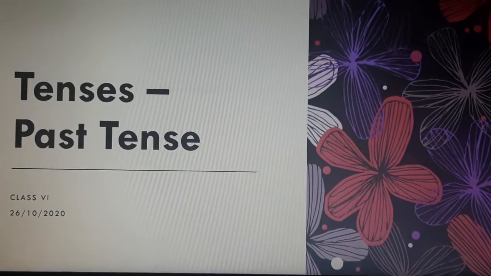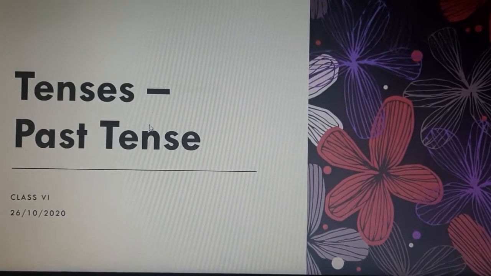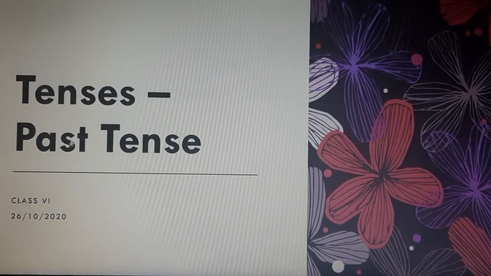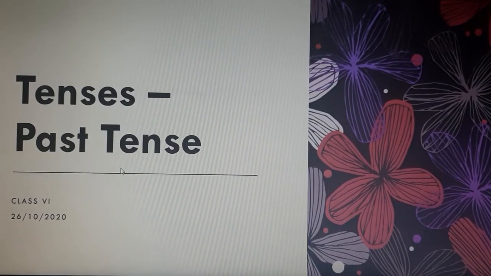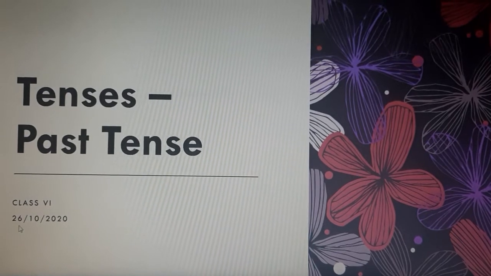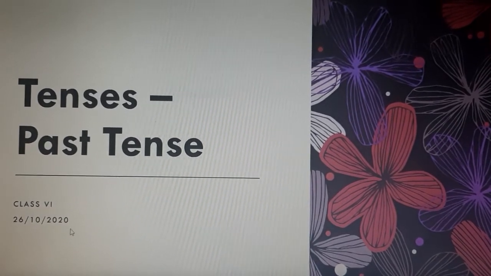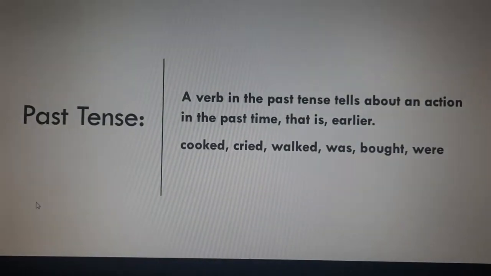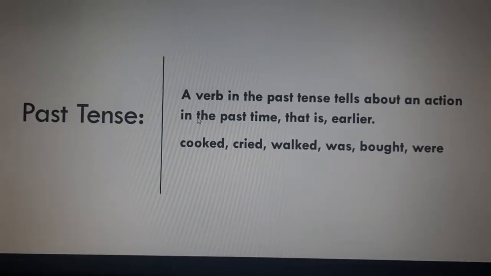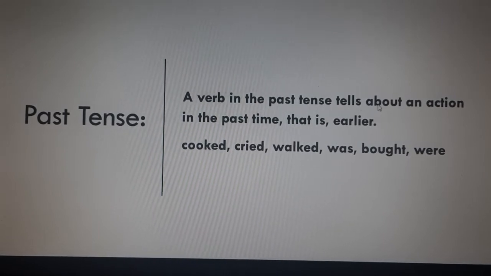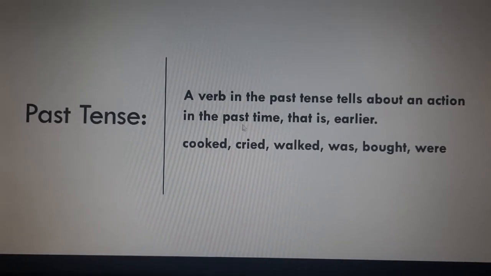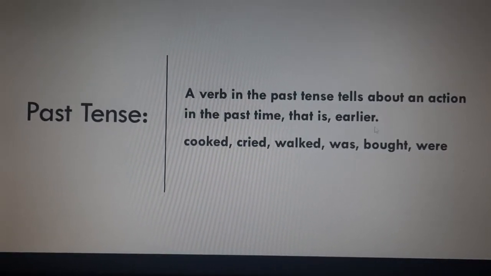This is your English class, and today we are going to study tenses, past tense, and the date is 26/10/2020. So let's begin. What is a past tense? A verb in the past tense tells about an action in the past time, that is earlier.